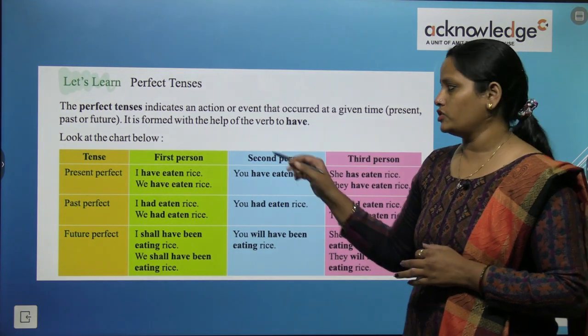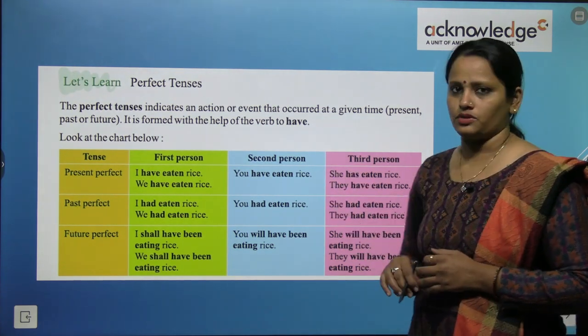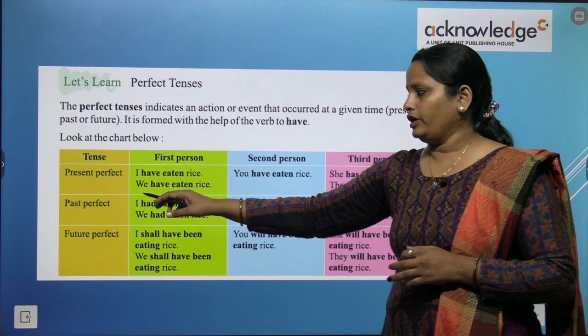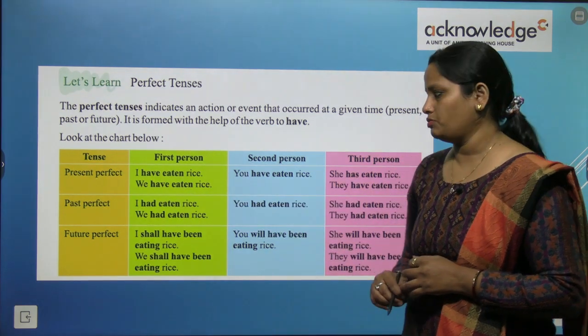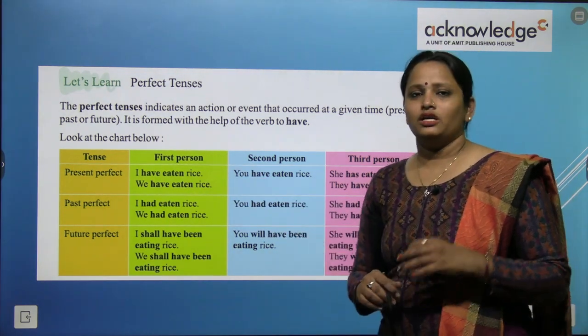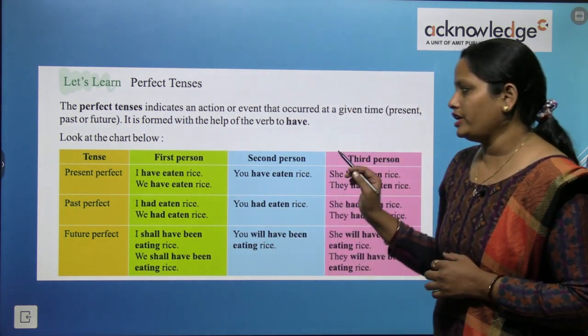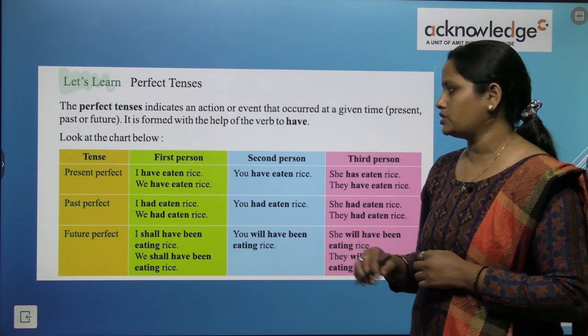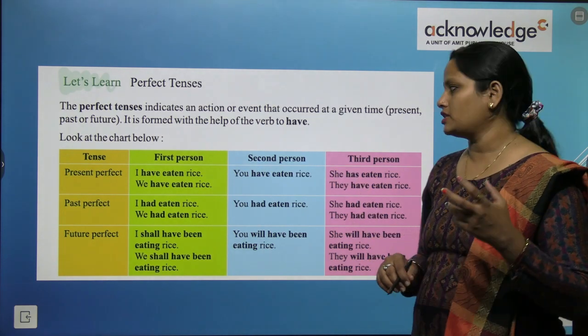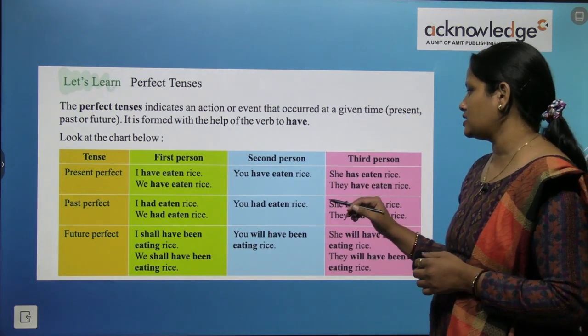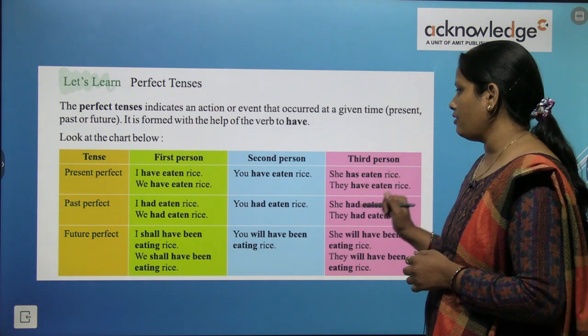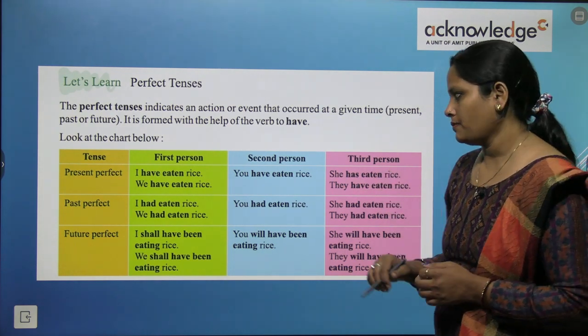Tense is given. First person, second person and the third person. Present perfect, past perfect and future perfect. In the present perfect we have used: I have eaten rice, we have eaten rice in the first person; you have eaten rice in the second person; and she has eaten rice and they have eaten rice in the third person.